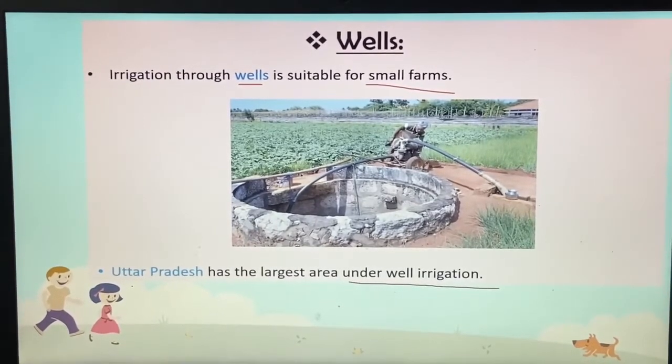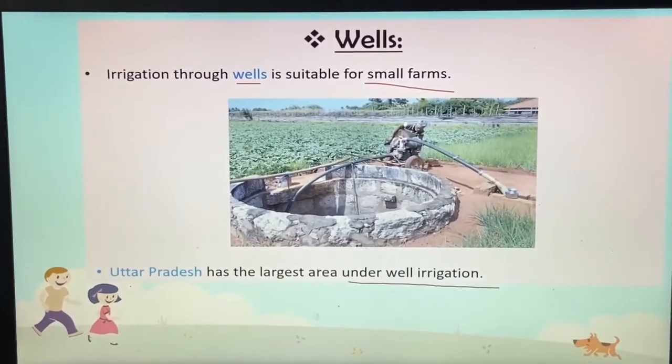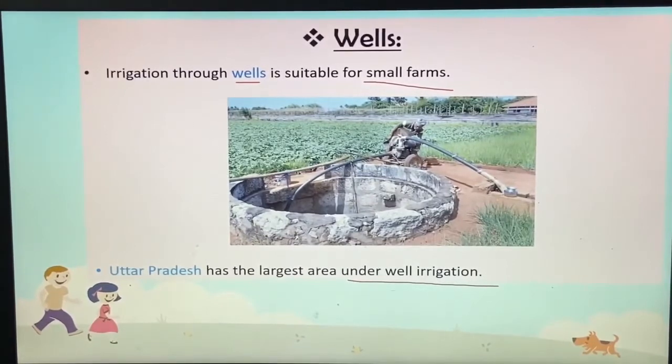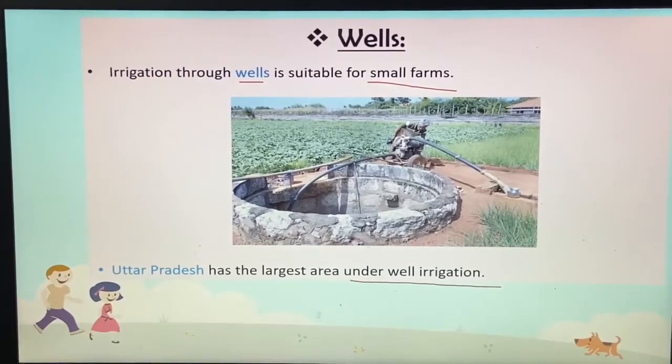Then, further, we can talk about the tube well, which needs a motor pump to raise underground water to the surface. We also need motor pumps, so that the water under the ground can be pulled up. Okay. So we sometimes need motor pumps. So like this the wells look. Wells look like this. Okay.